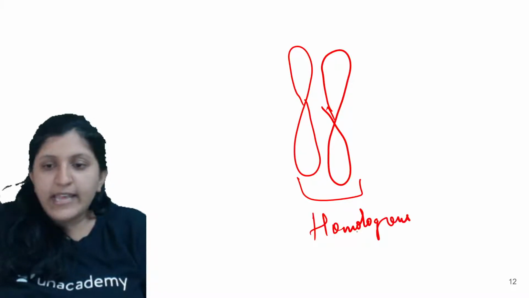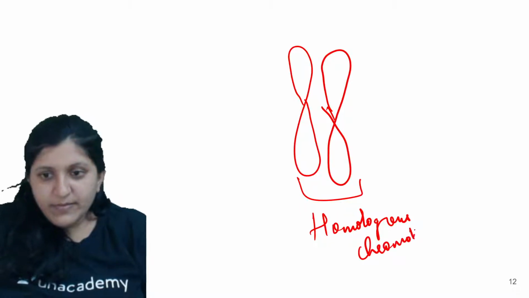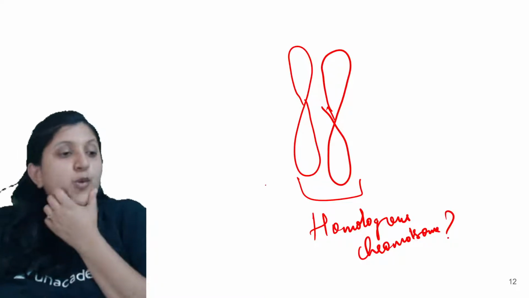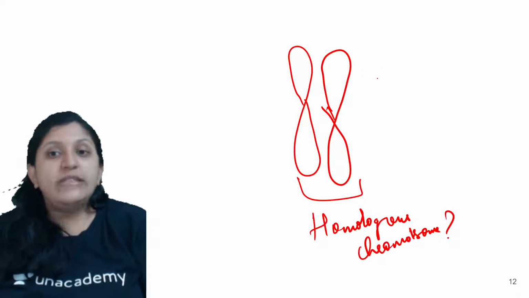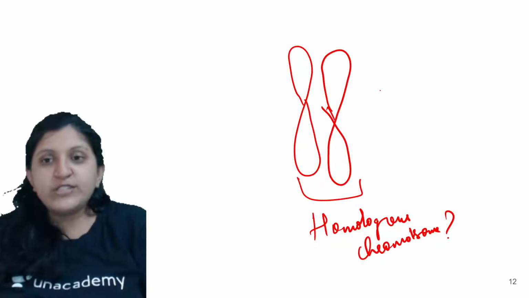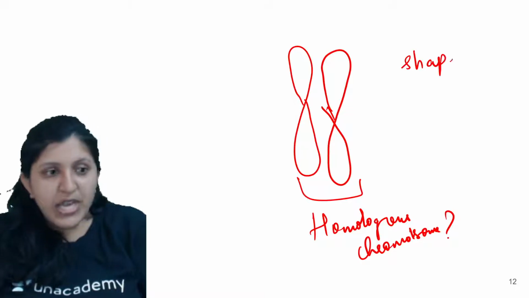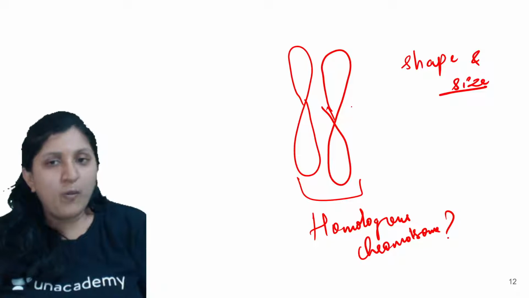Anybody has any idea what is a homologous chromosome? So this is a homologous chromosome. When do we say that this is a homologous chromosome? We say they are homologous when both of the chromosomes are of the same shape and size. Okay, so this we call a homologous chromosome.